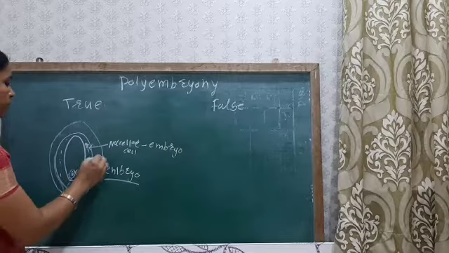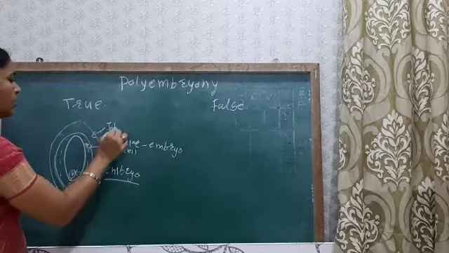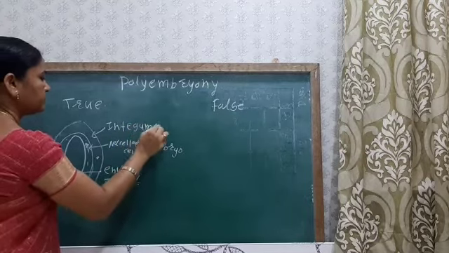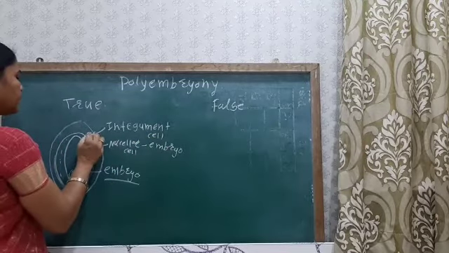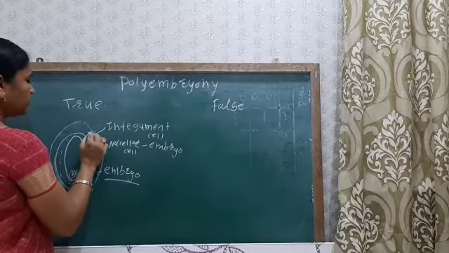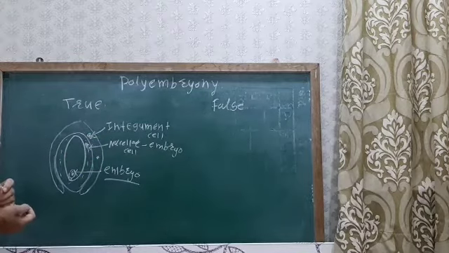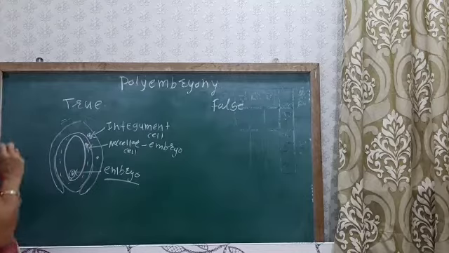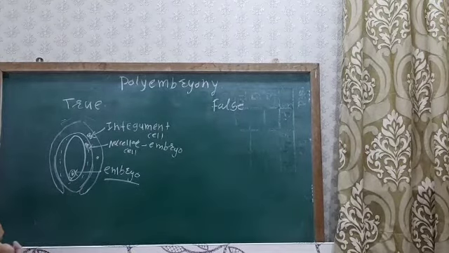Then a cell of the integument also forms an embryo. So many embryos are produced inside a single ovule. This is adventive polyembryony.